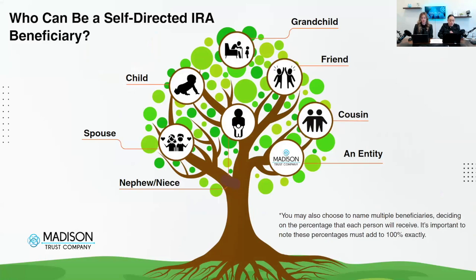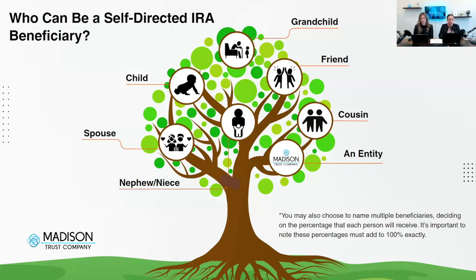And here is a wonderful graphic that gives you some examples of who you can name as your IRA beneficiary. It's not limited to these options, but this gives you a couple of examples. Designating a beneficiary gives the account holder more freedom to choose an important individual in their life, for example, a child, a nephew, a niece, or maybe even a sibling.